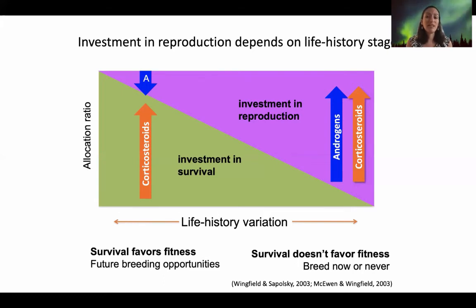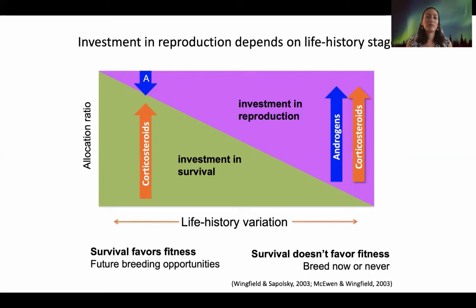Or you might have cases of organisms where the amount of energy that it takes to reproduce is so large that they will have a simultaneous increase of androgens and corticosteroids. So in this case, the amounts of corticosteroids produced are not suppressing reproduction, and you actually see both hormones in high amounts or high concentrations at the same time.